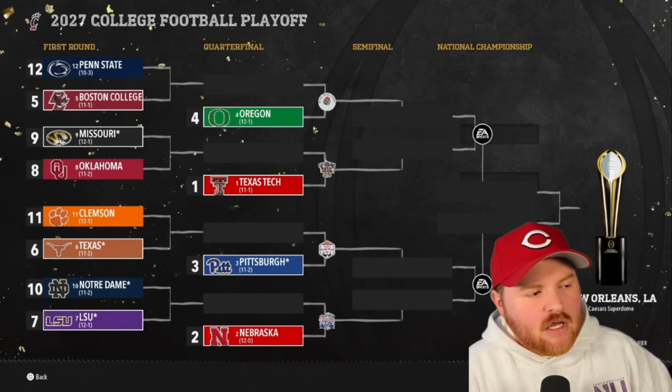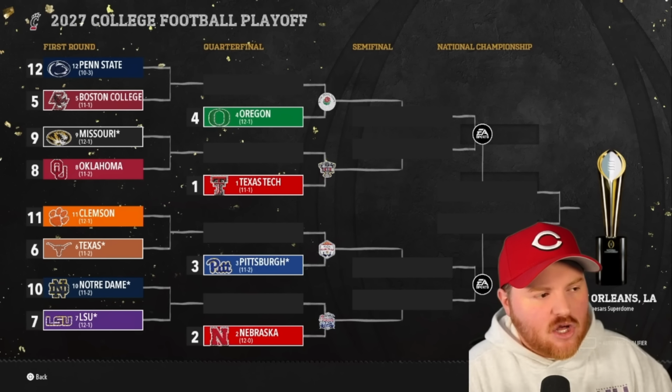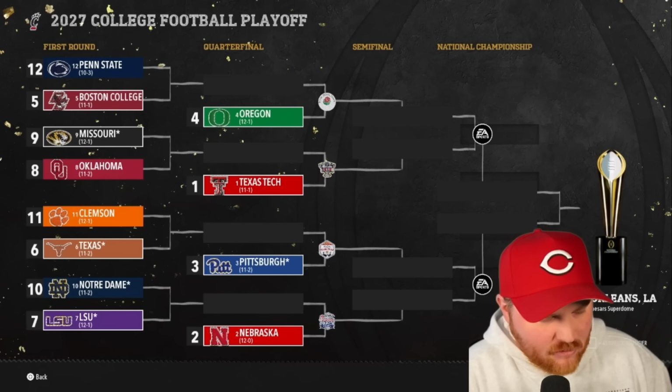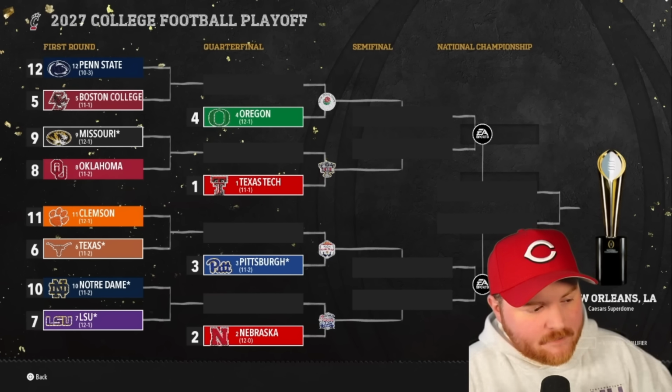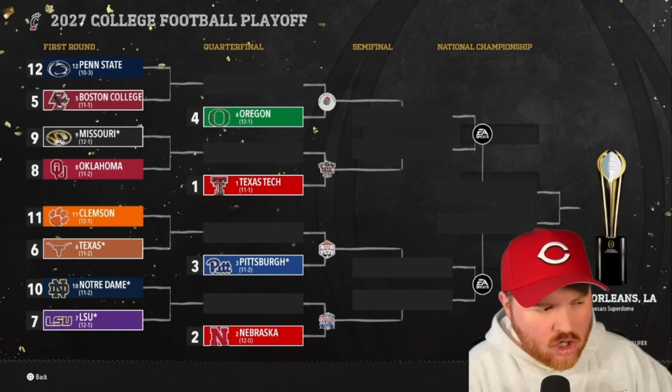We get our first round matchup that is in the same conference with the Northeast Conference, Boston College and Penn State. The winner takes on Oregon in the Rose Bowl. We could get a rematch of the 1995 Rose Bowl between Oregon and Penn State. Granted, they fall to victory. We get another in-conference matchup between Missouri and Oklahoma. Winner will take on number 1 Texas Tech in the Sugar Bowl.